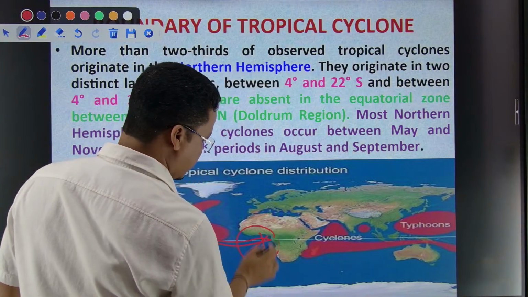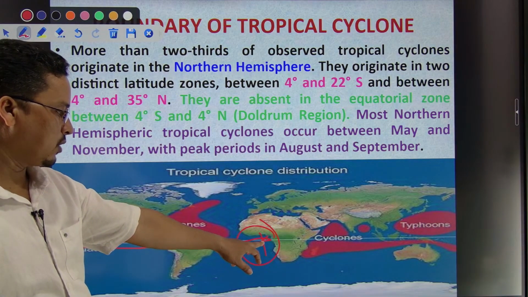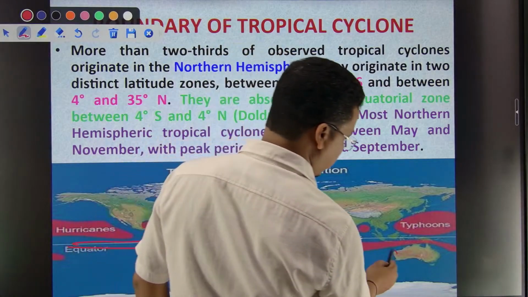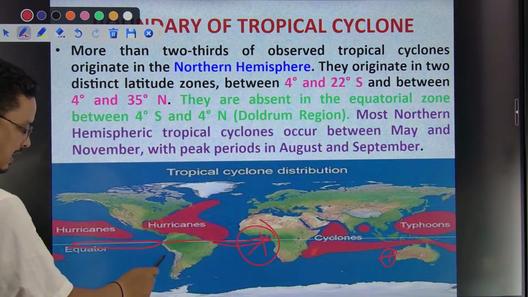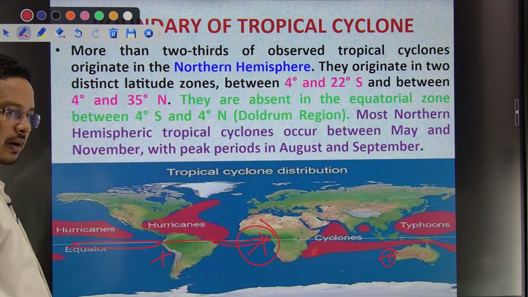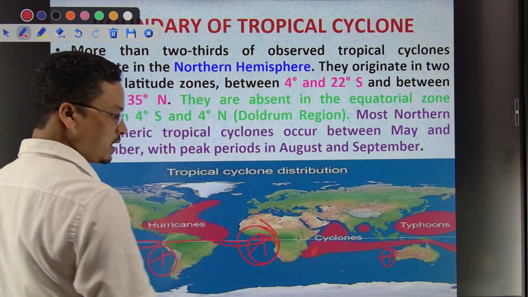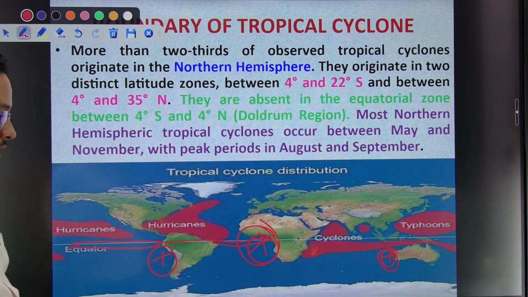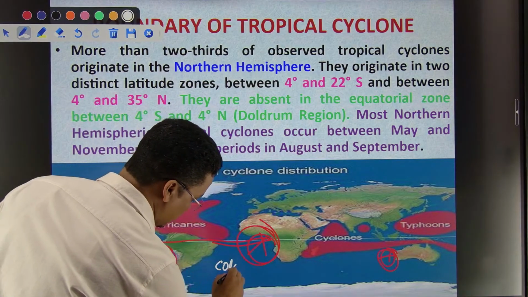And this question UPSC asked: why is a tropical cyclone not forming on the western part of the continent? This is the western part of the continent where the tropical cyclone is not forming. Why? The answer you have to write is because of cold current.